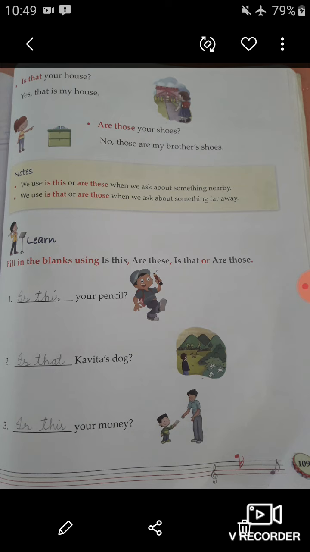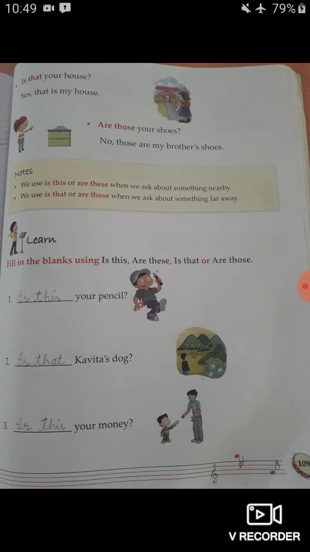Now students, let's do a short exercise related to this. Fill in the blanks using is this, are these, is that, or are those. Now students, here you have to fill the blanks using is this, are these, is that, or are those. Now let's begin this exercise. Blank your pencil. So students, look at the picture.